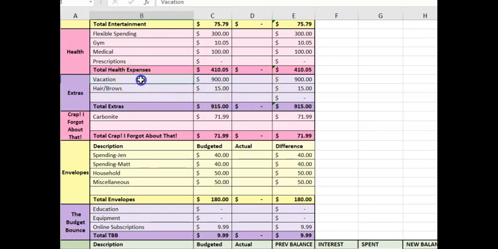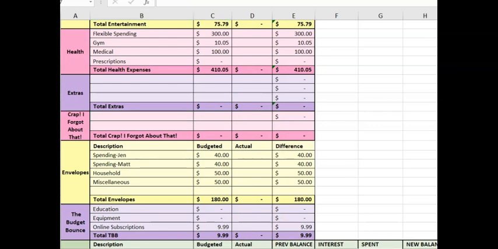In extras, I actually don't have anything. These were things that happened in July that we do not have anything going for in August. So I'm going to clear this out because as far as I know, there isn't anything in extras for August. Oh crap, I forgot about that. I'm going to remove Carbonite since we already paid for that.